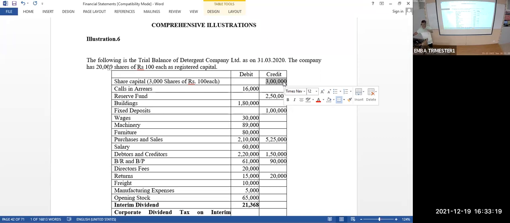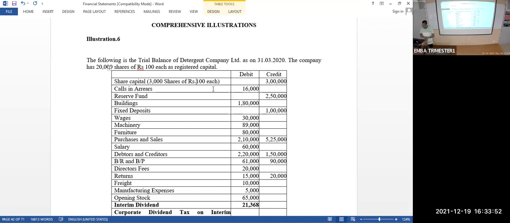Normally in those days, what will happen? They will take your money in stages. Application stage, allotment stage, first call stage, second call stage, and final call stage. Stage by stage, they will take money. Suppose one share is equal to 100 rupees. They won't take all the 100 together. 10 rupees in the application stage, 20 rupees maybe in the allotment stage, then again 10 rupees, 20 rupees, 30 rupees, like that. The company will collect money from you stage wise.